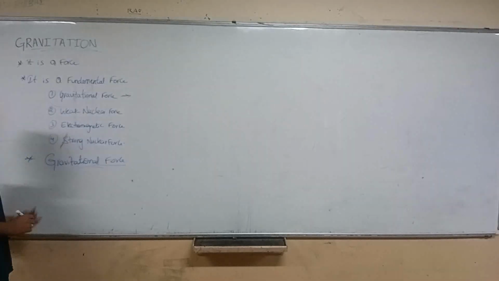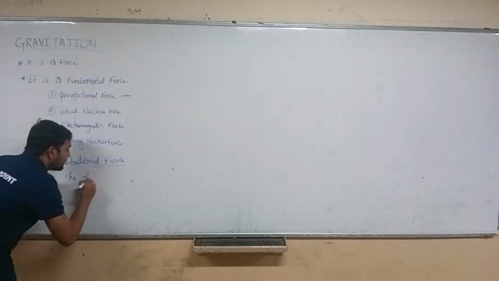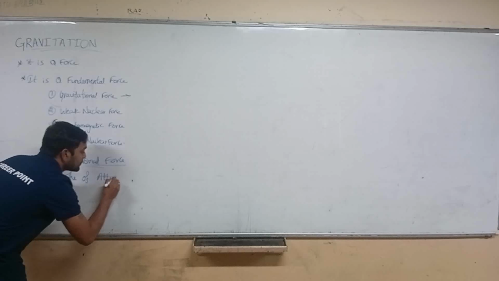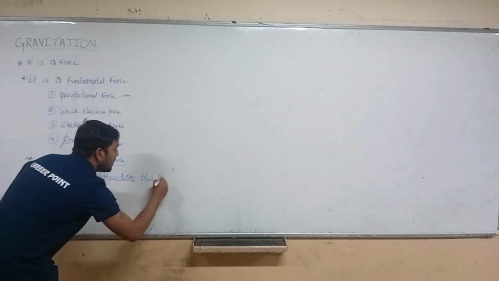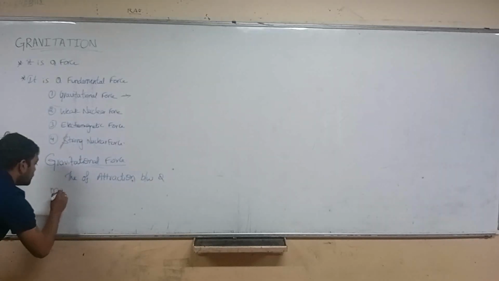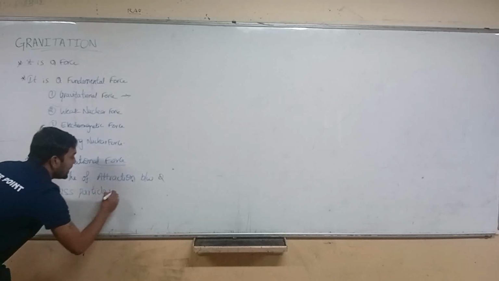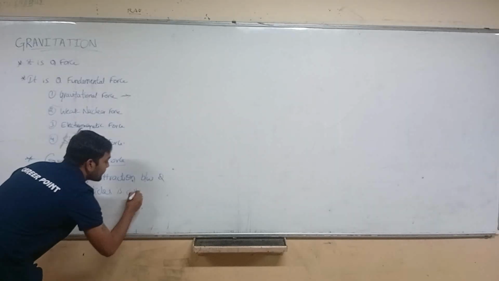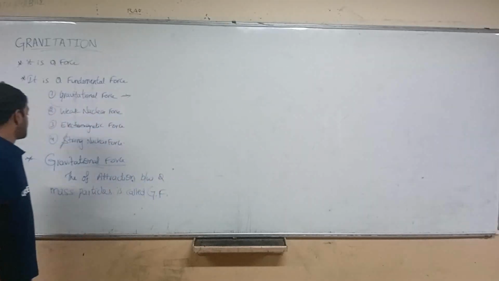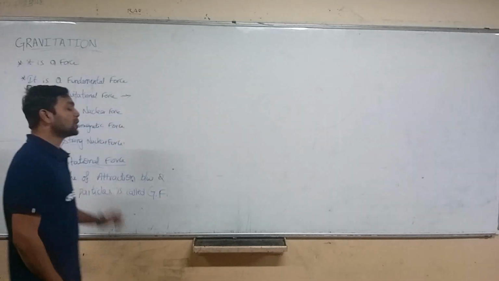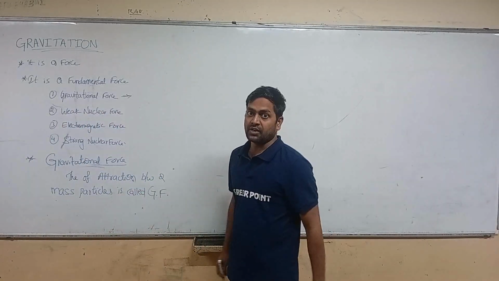The force of attraction between two mass particles is called the gravitational force.